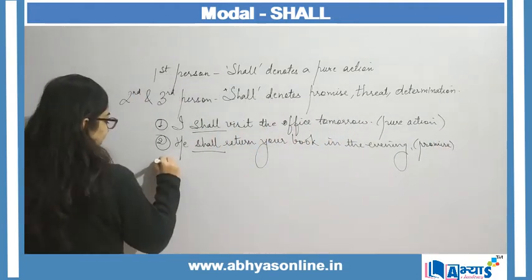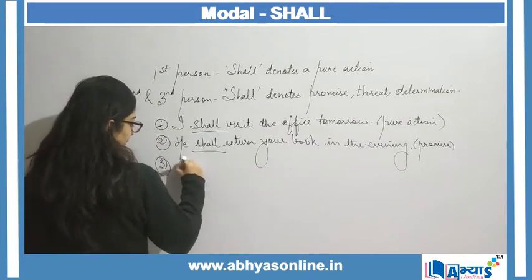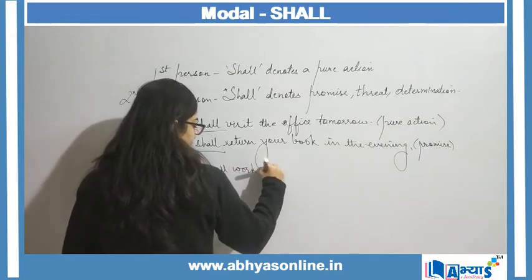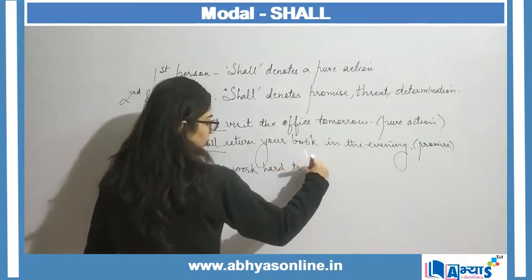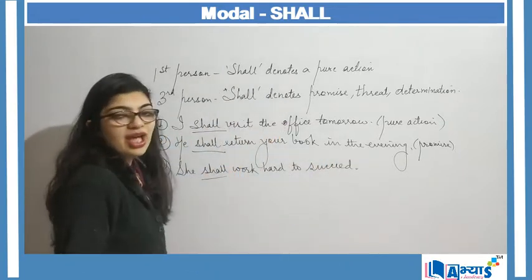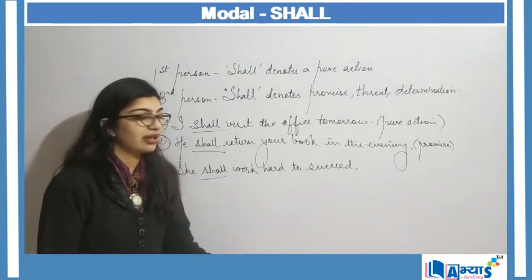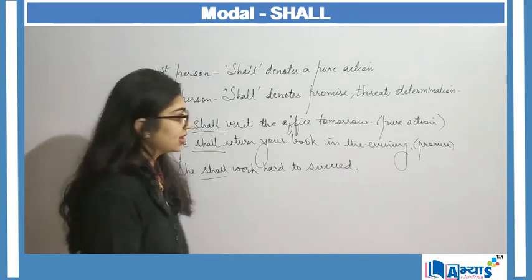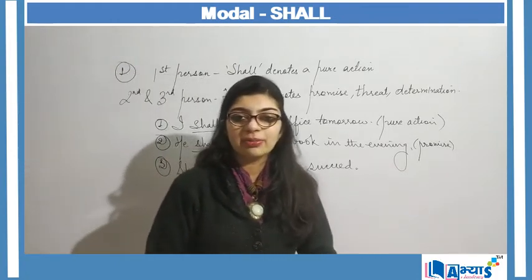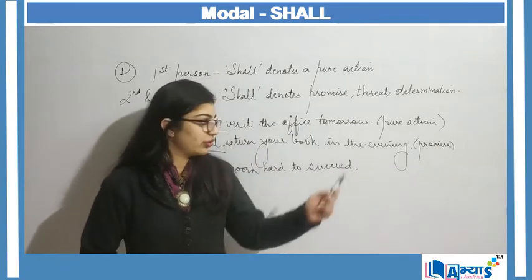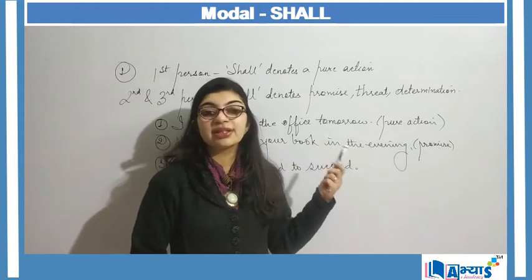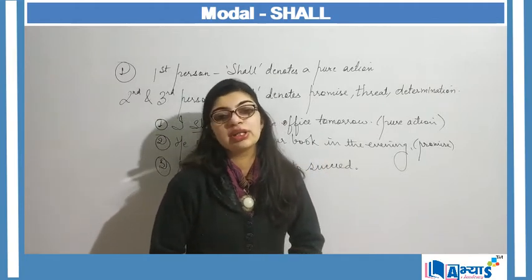And then if I say that she shall work hard to succeed. Again over here shall is being used as must, and here I am giving a kind of advice to the person. So now this is the first application of shall, where shall used with the first person will denote a pure action, but with a second or a third person it can denote a promise, a threat, a warning, or any kind of determination.